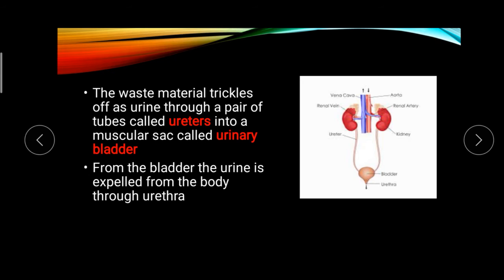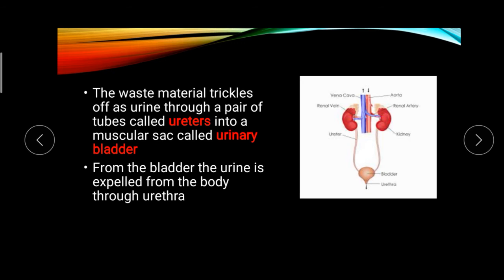From the first, the kidney will filter our blood and pass the waste material as urine through the ureter, and the urine is stored in the urinary bladder. Finally, the urine comes out of our body through the urethra. Here you can see this is the urethra.